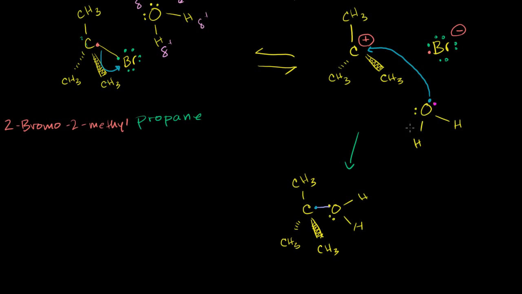Now, since this water had a neutral charge, but now it's given away one of its electrons, the water itself will have a positive charge. Or you can kind of say it's an oxonium group now. It has a positive charge. And so the last thing that might happen is maybe another water molecule, or actually it could even be the bromine, comes along and grabs one of the hydrogen protons, so that this electron can be taken back by this oxygen. Let me show you what I'm talking about.